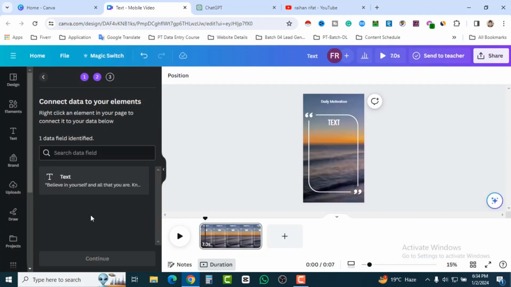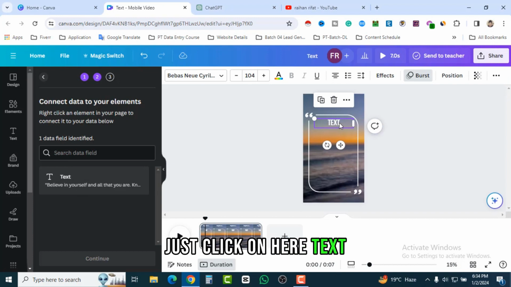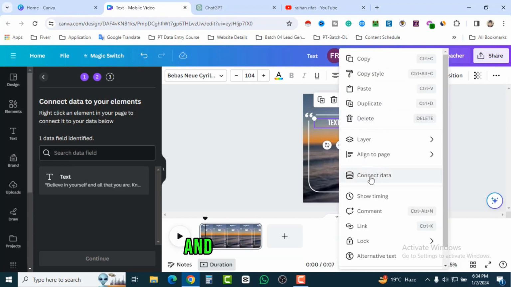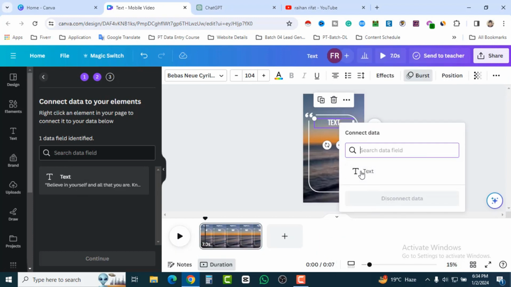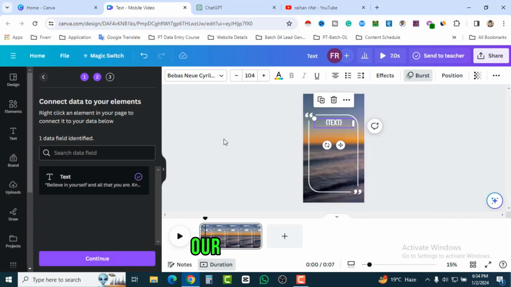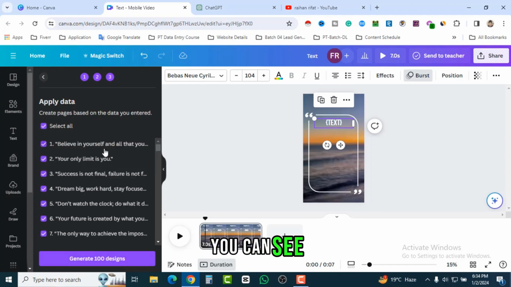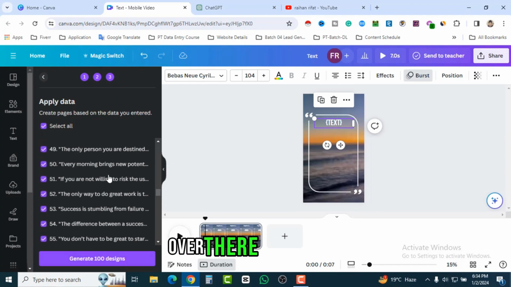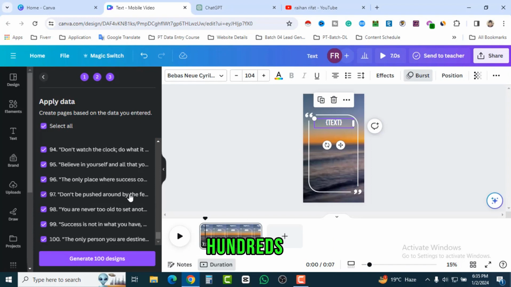Okay, so when you click on done, it will appear as text. Okay, so the next step is just click on the text, right click, and click on connect data, and it will appear as text. So click on text. That means our text will appear in this text. So click on continue. Here you can see all hundreds of quotes over there, and we are very close to making hundreds of shorts videos with just 1 click, and it is going to take some seconds.